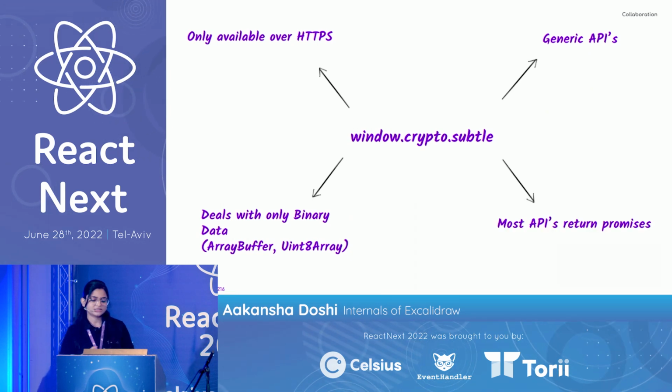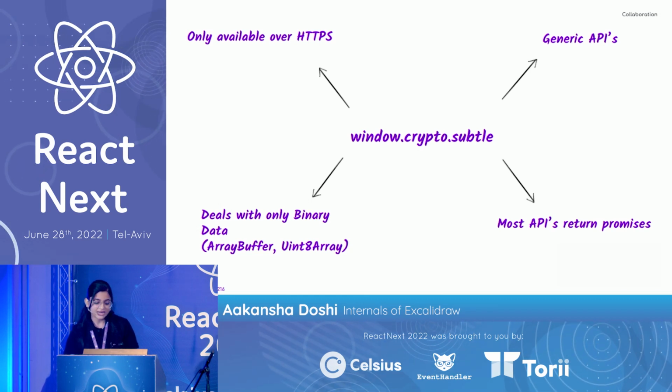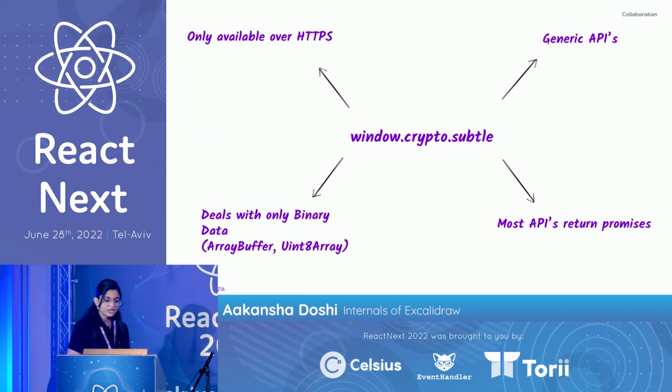And the last is that most of these APIs will return promises, so we are going to use async await a lot as well. So yeah, that was a quick overview of how these Web Crypto APIs look.